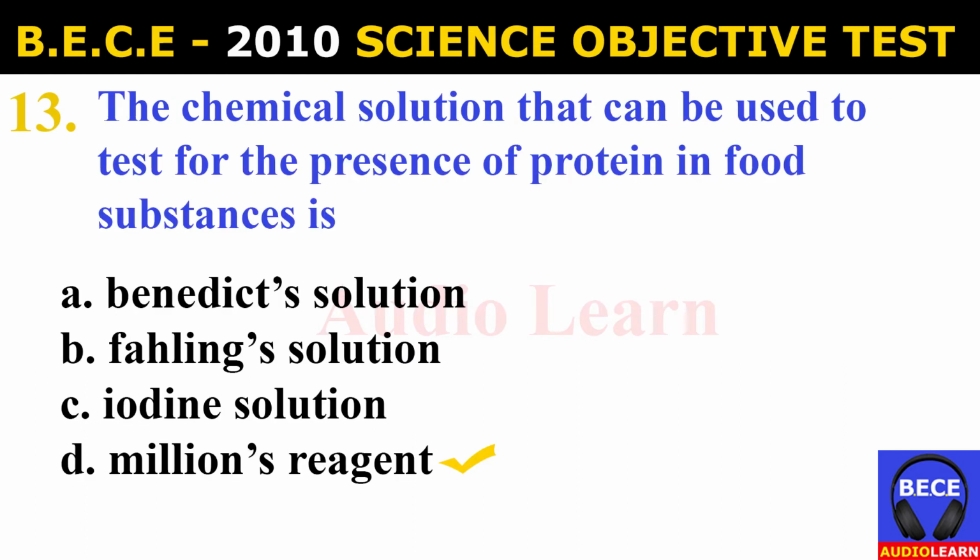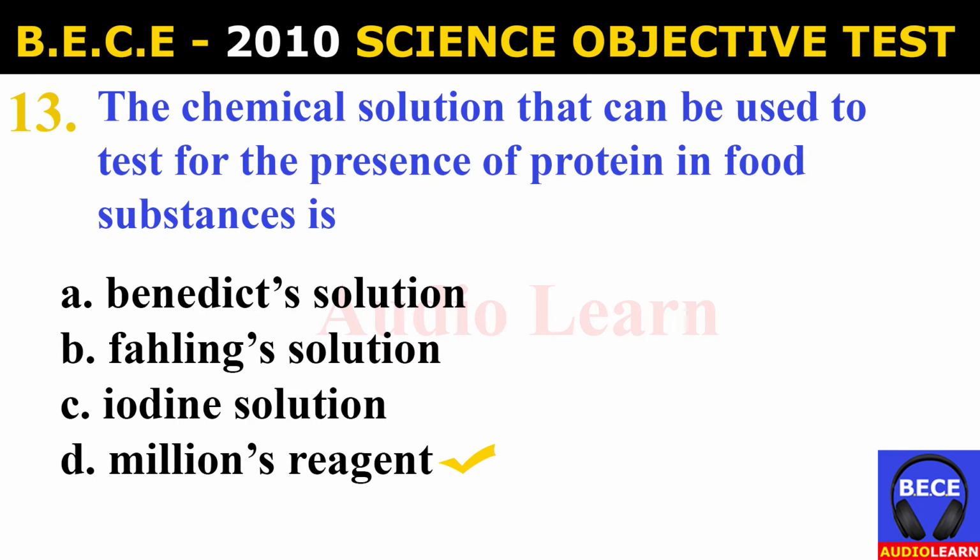Number 13. The chemical solution that can be used to test for the presence of protein in food substances is A. Benedict's solution, B. Fehling's solution, C. iodine solution, D. Millon's reagent. And the answer is D. Millon's reagent. The chemical solution that can be used to test for the presence of protein in food substances is Millon's reagent.